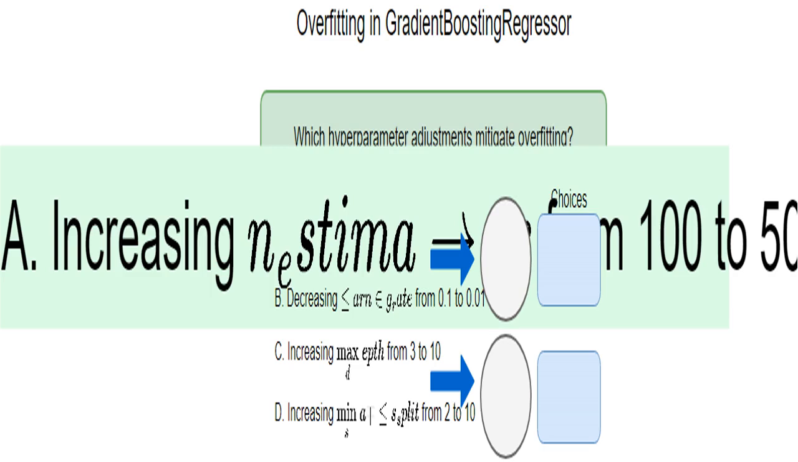The learning_rate controls how much each tree influences the final prediction. A smaller learning rate means each tree makes a smaller adjustment. This makes the model less sensitive to noise in individual trees and prevents it from overfitting. Think of it like taking smaller steps. You're less likely to overshoot your target.